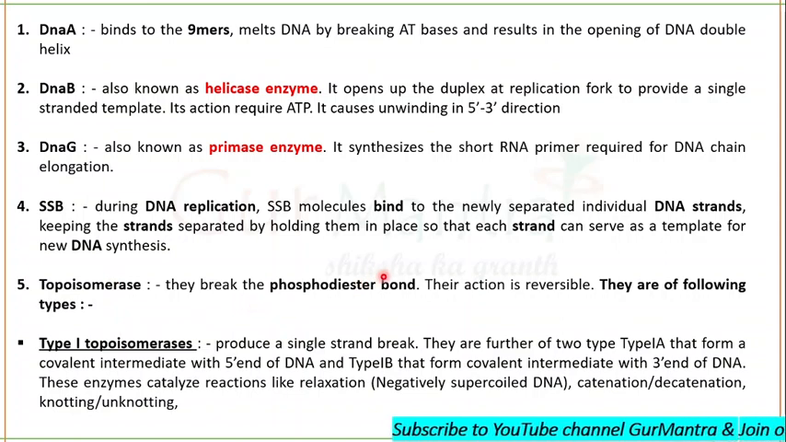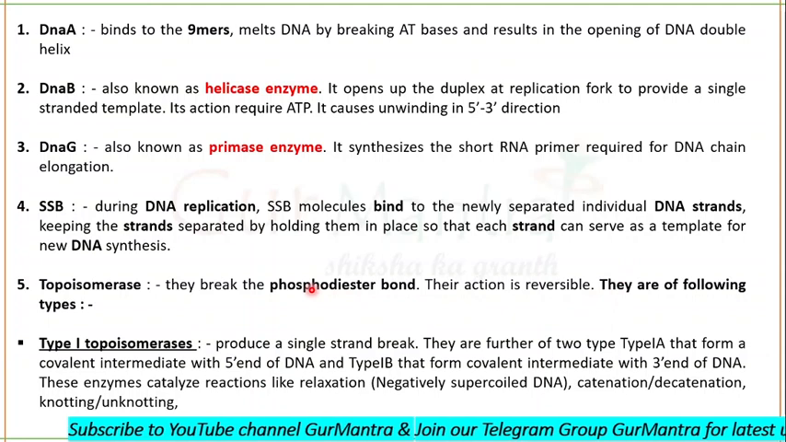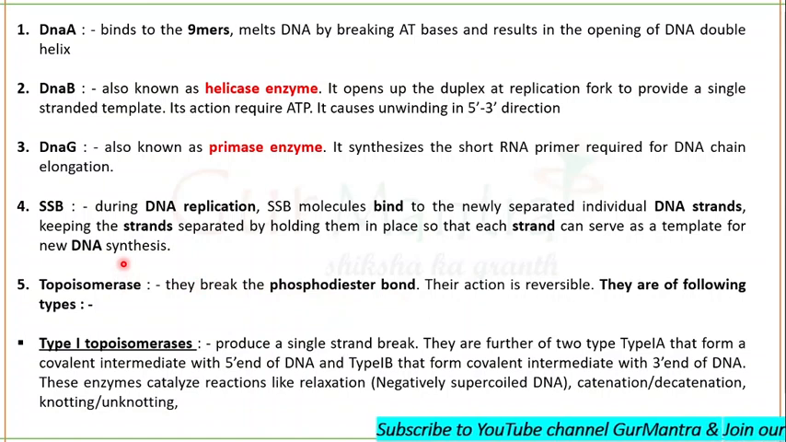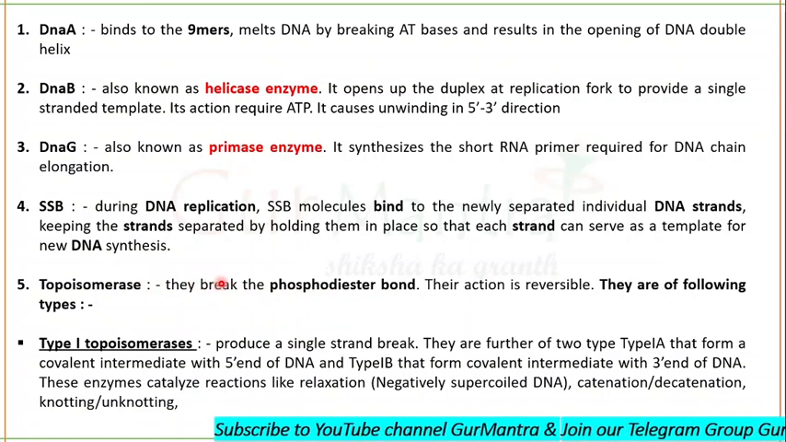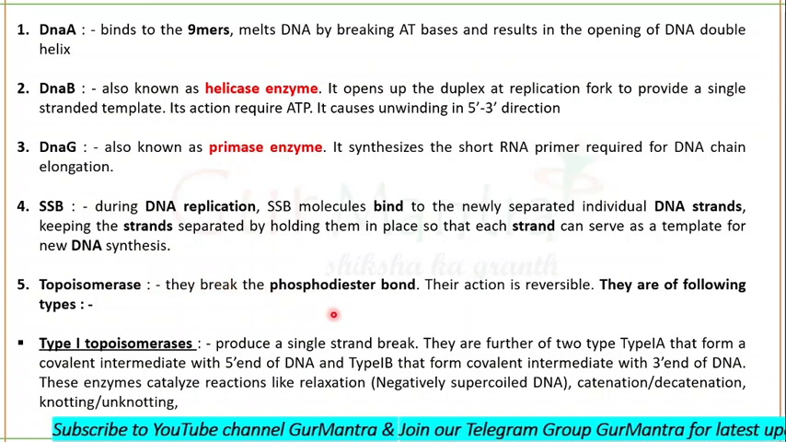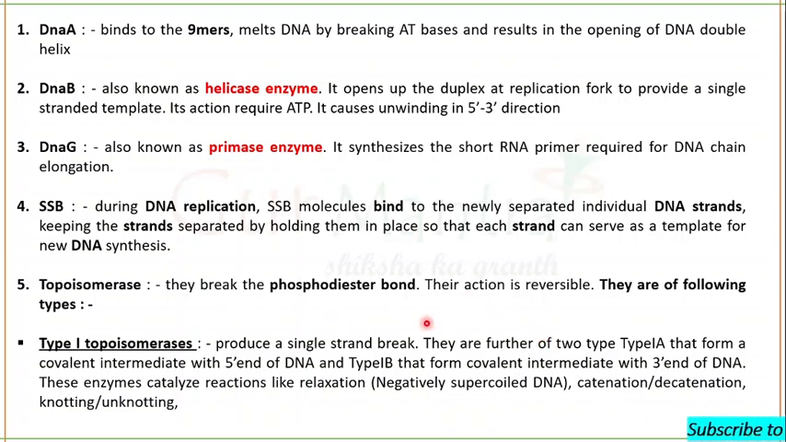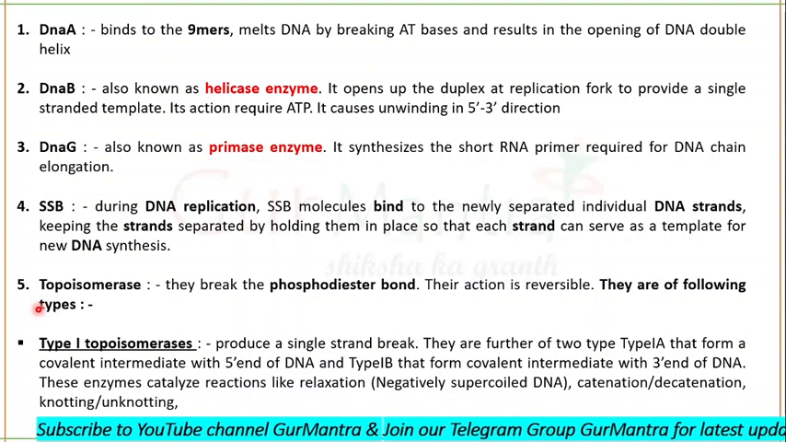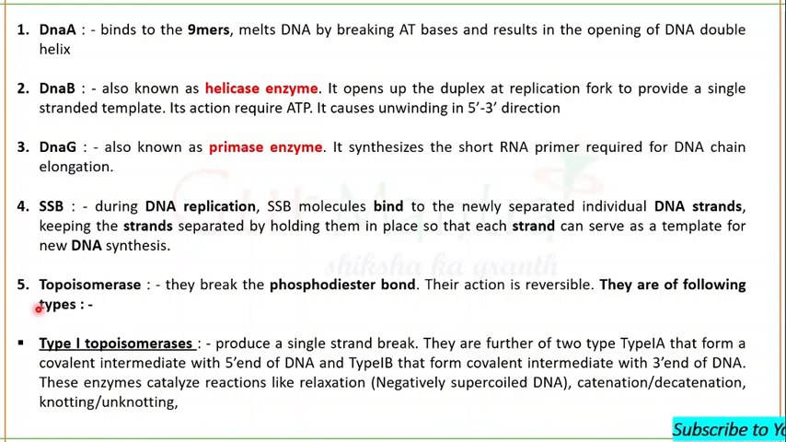Topoisomerases break the phosphodiester bond, but their action is reversible. You can break the phosphodiester bond with the help of topoisomerase, but once the topoisomerase is removed, the phosphodiester bond forms again. So their function is reversible. There are the following types. Remember, helicase enzyme breaks the hydrogen bond while topoisomerases are responsible for breaking the phosphodiester bond.